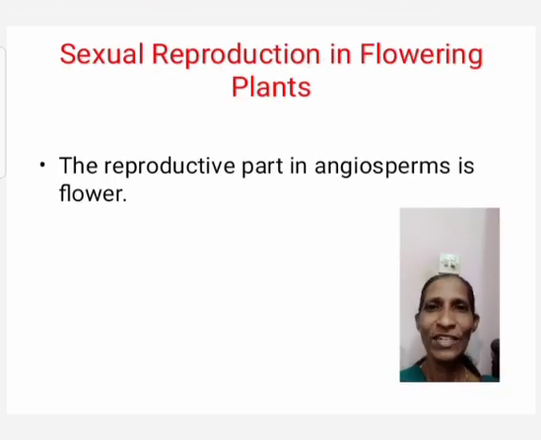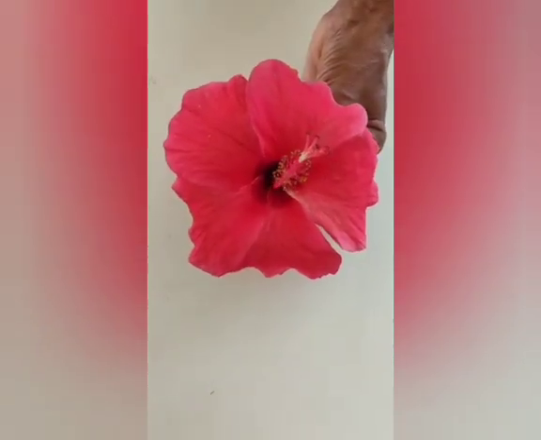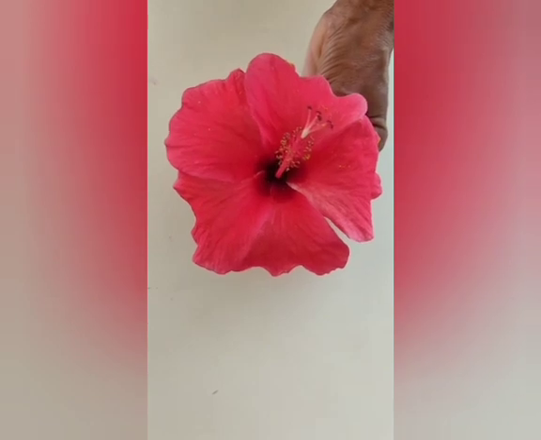Sexual reproduction in flowering plants. Angiosperms are a group of seed-bearing vascular plants in which the seed is enclosed by a structure called fruit. The reproductive organs in angiosperms are flowers. Let us see the structure of a typical flower. This is hibiscus flower. Let us see the parts of this flower.